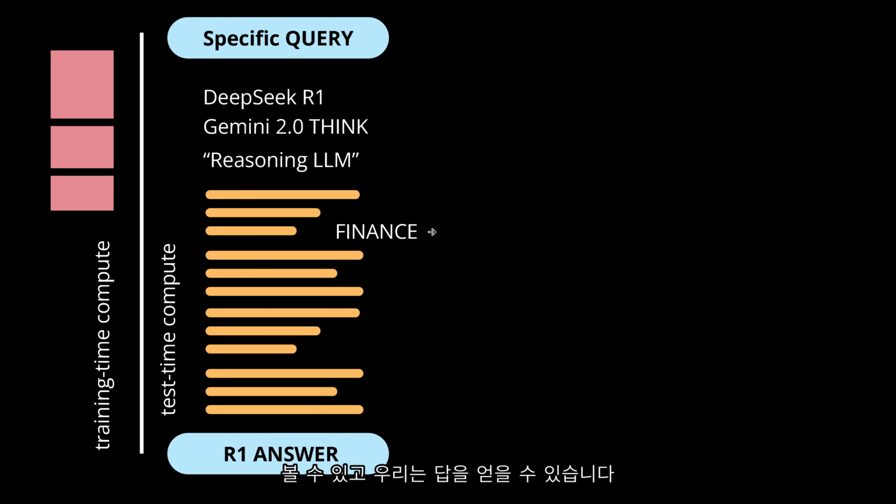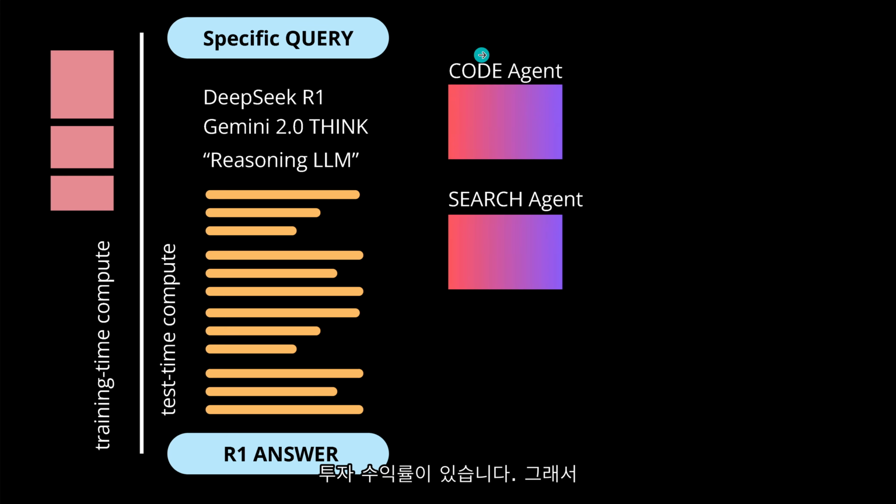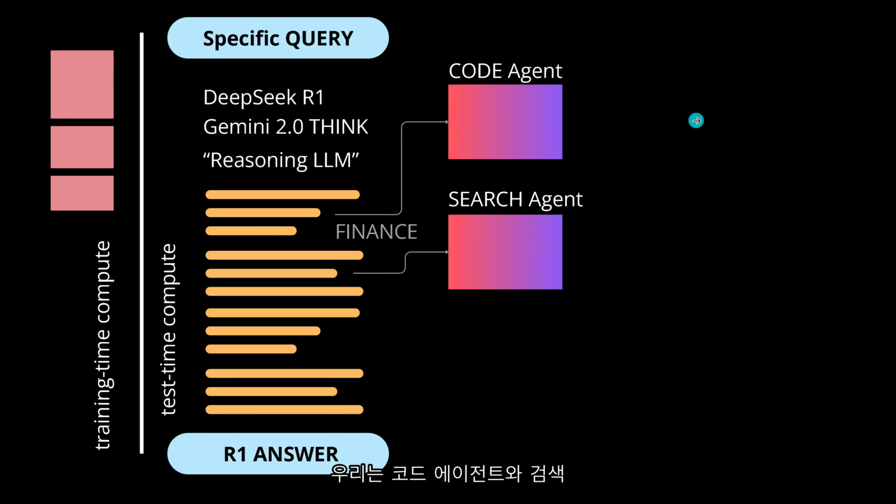And there are more or less two options. And if I want to invest in something, I want to calculate, hey, what is the best rate of return on my investment? So we have a code agent and a search agent. Now, you get it already, if there's something in finance, the first reasoning step of our R1 or our Gemini 2.0 is just, hey, this should be investigated, or maybe this would be another option for you to invest.